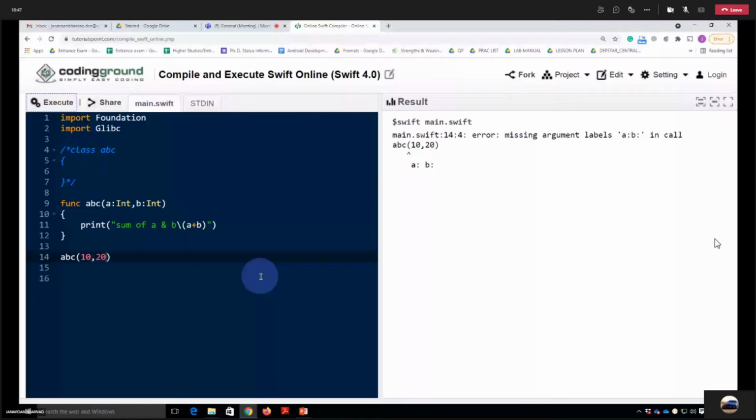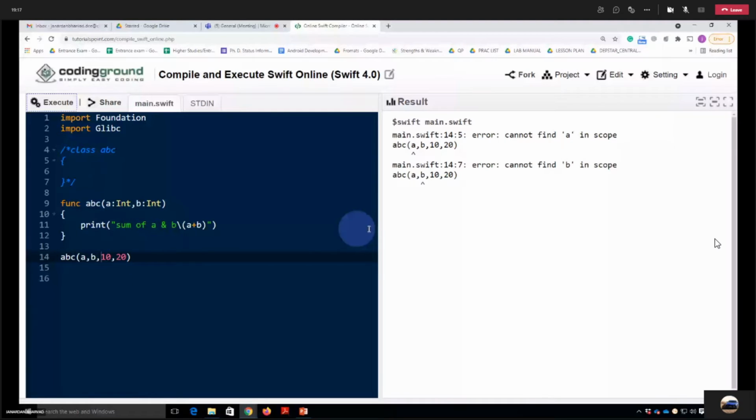What about others? Sir, we need to write A and B while passing the parameters. While calling? Yes, sir. So do you mean like this, A comma B? Yes, sir, I guess so. Okay, let's try. It's saying cannot find A in scope and B in scope. Sir, A colon 10 and B colon 20. Okay. Yes, sir.